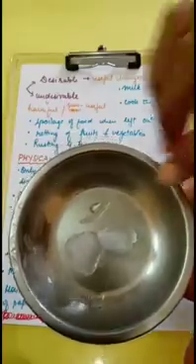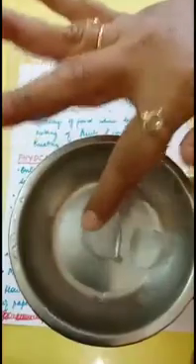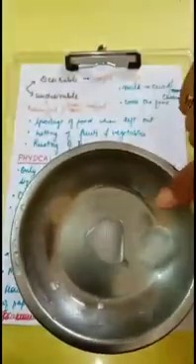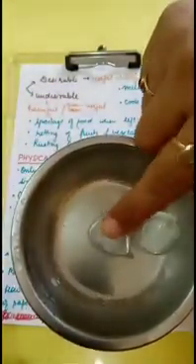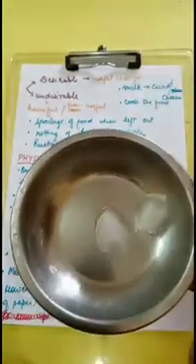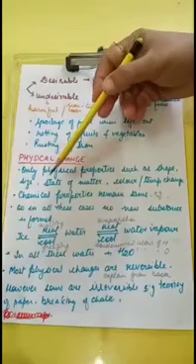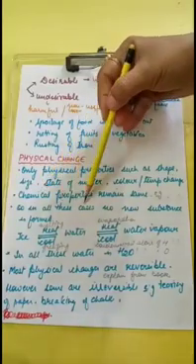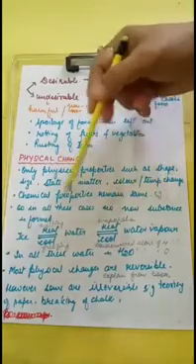Now this is ice. If I leave it for some time, it starts to melt. So water changes to ice and again it changes to water due to the change in temperature. If I freeze water, it changes to ice, and if I melt it, it changes to water. So in all these cases, no new substance is formed.